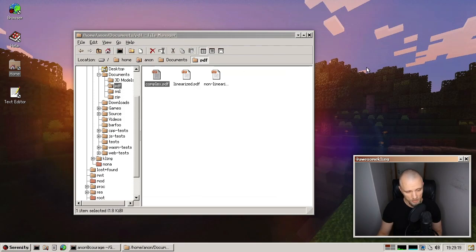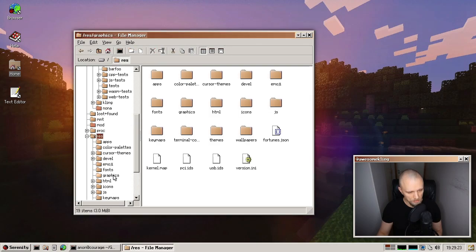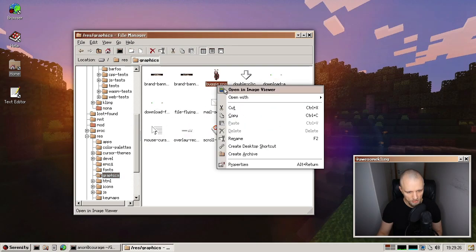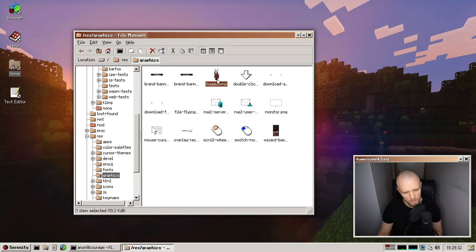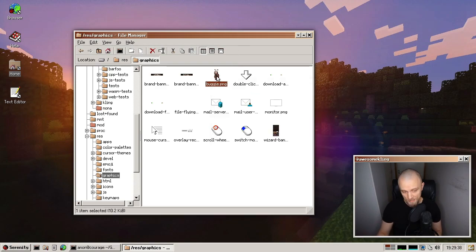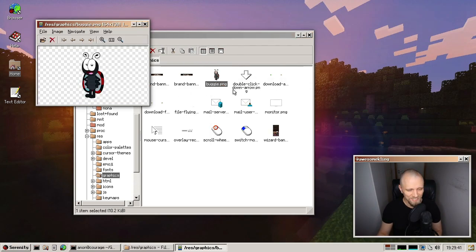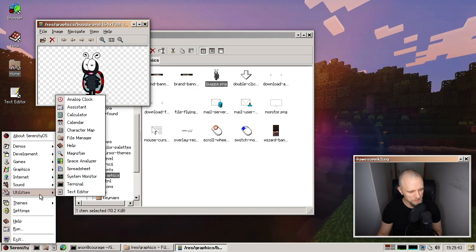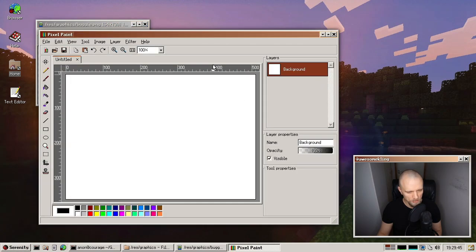And then let's look at Pixel Paint. So maybe we can open a cool picture like this one of Buggy here. Wait a minute. We don't allow opening images in Pixel Paint? This we need to fix, but maybe not right now. So I guess we can just open Pixel Paint separately and then drag it in there.